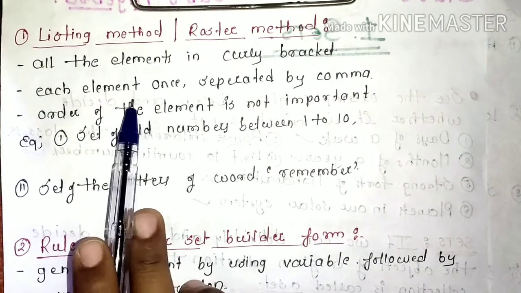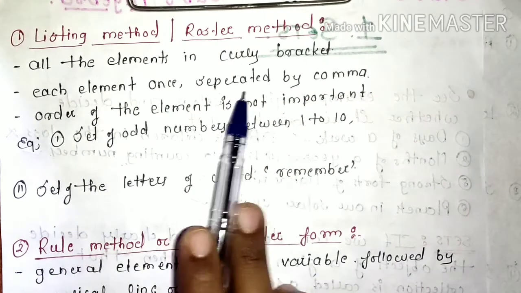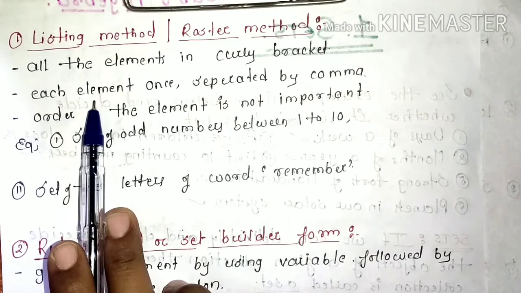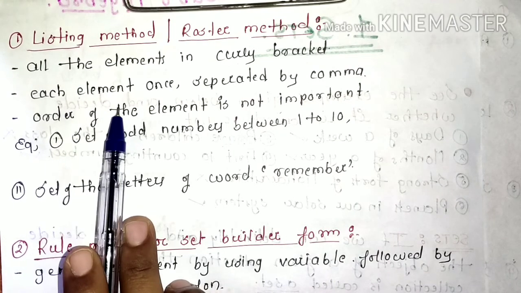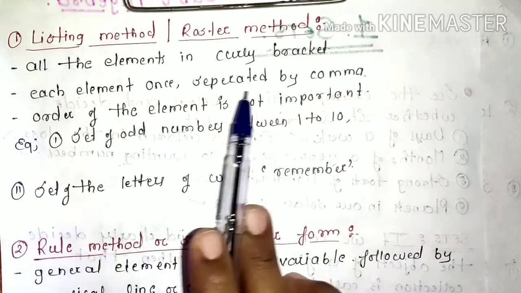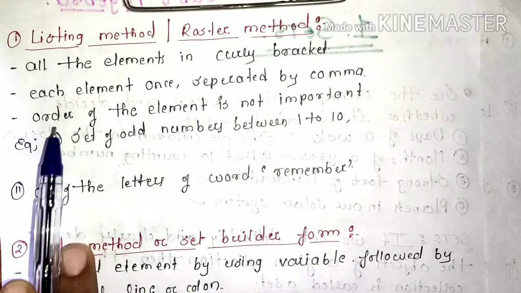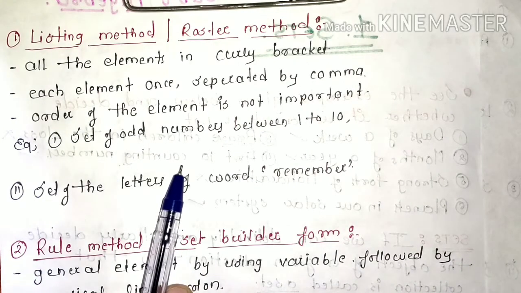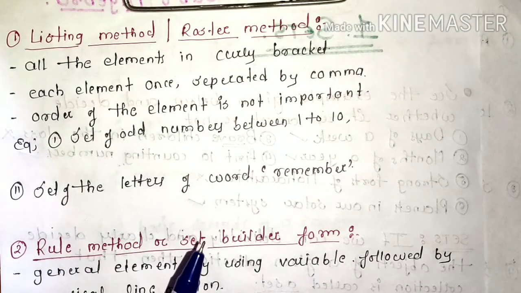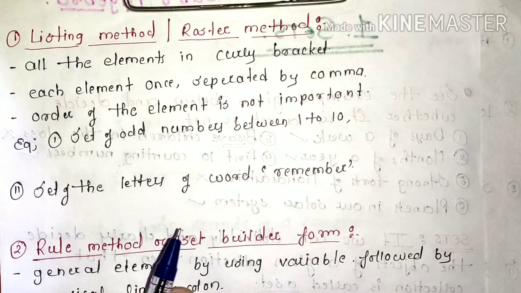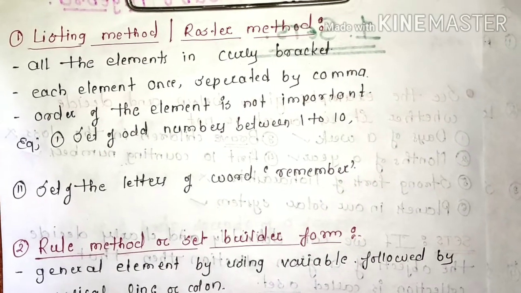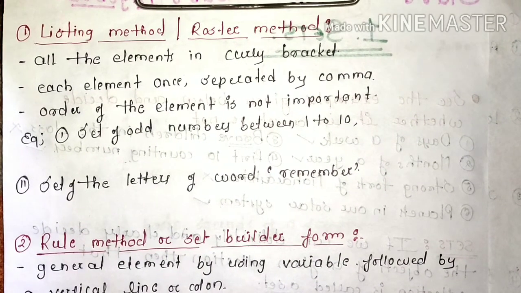Next, each element is written only once and is separated by commas. Next, the order of the elements is not important, but it is necessary to write all the elements of the set. That means order does not matter. It can be jumbled also. Order does not matter, but all the elements should be written in the set.